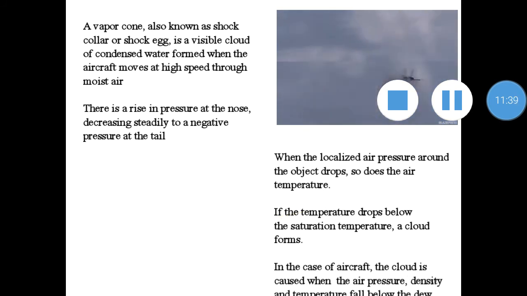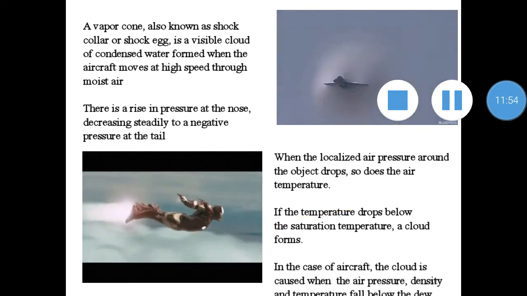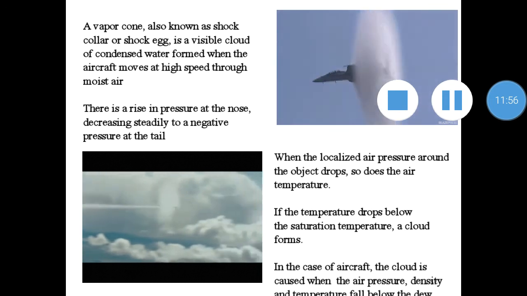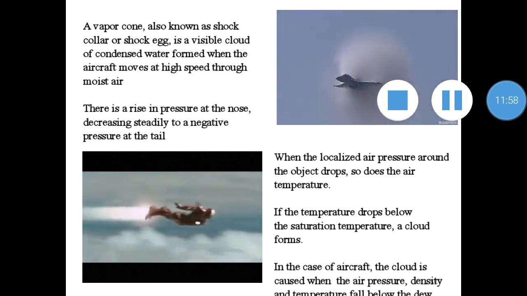Okay, so in the case of the aircraft, this cloud is caused when the air pressure, density and the temperature, all these parameters fall below the dew point temperature. Now, for easy comprehension, I have included an animation of Iron Man flying at supersonic speed.